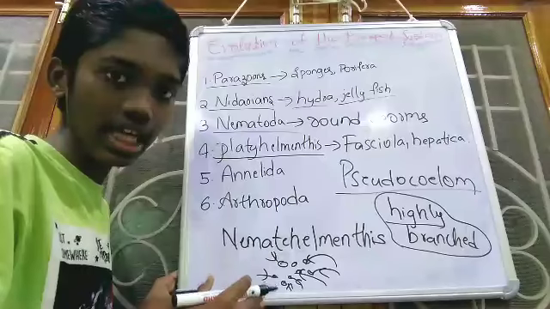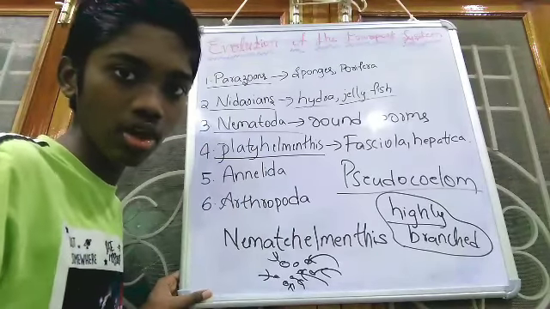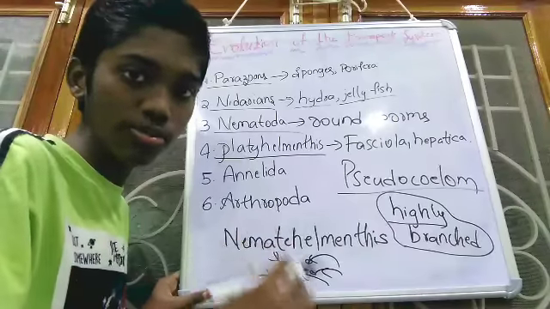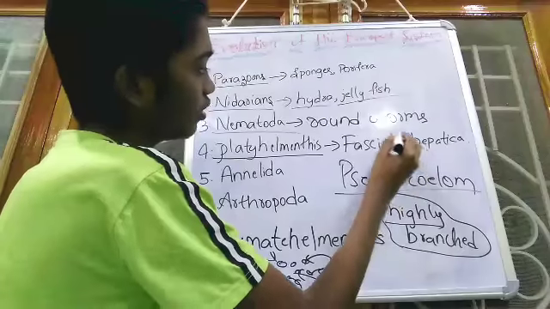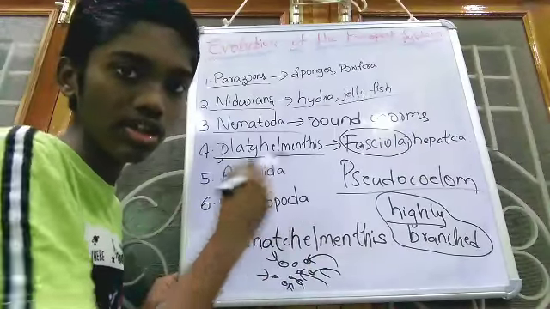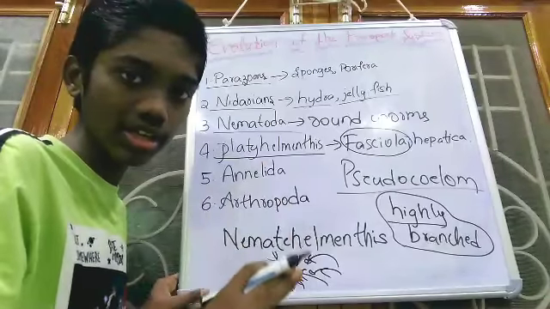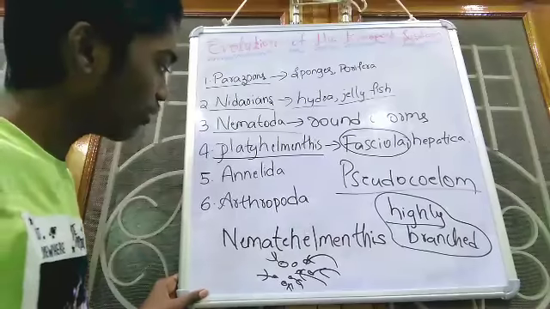In this phylum, both the digestive system and the excretory system occupy more space in the body. For example, in the organism Fasciola, most of the body is occupied by the excretory organs and digestive organs. So that's why this is a special phylum.